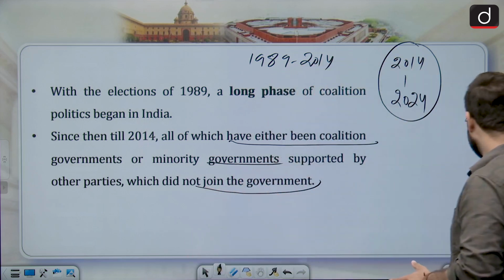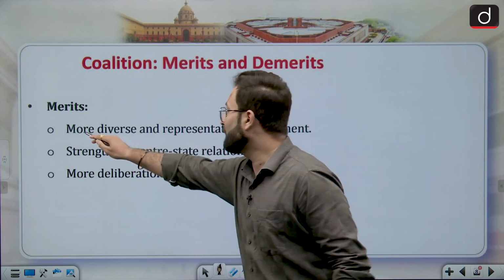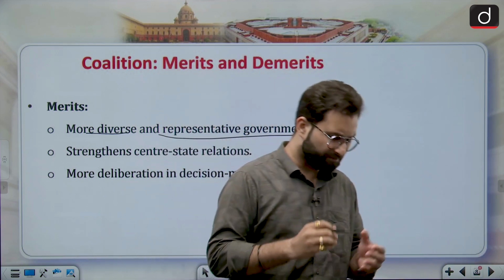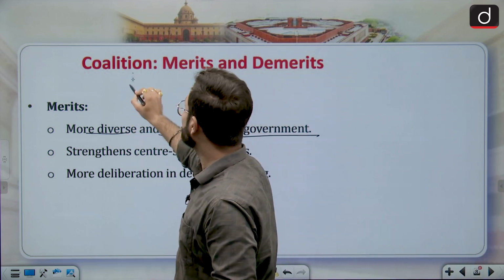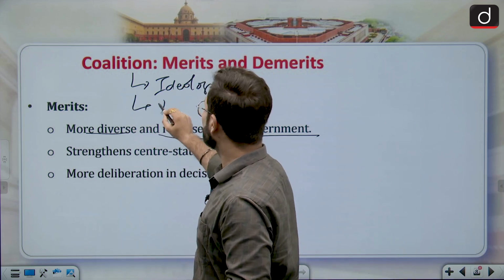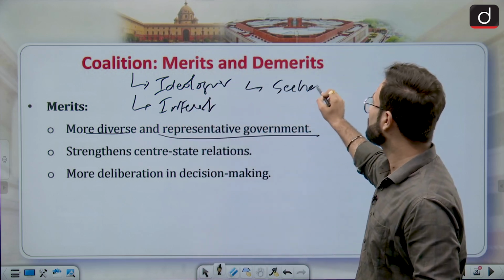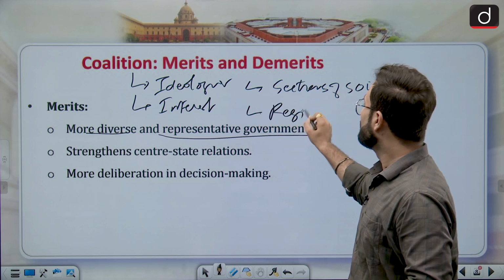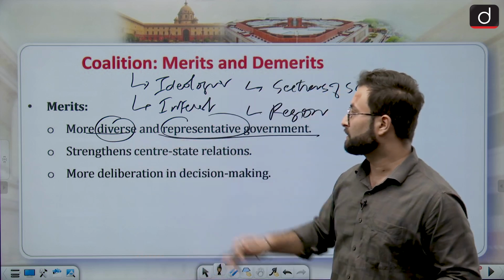Now coming to the next part, that is, what are the merits and demerits of coalition government. If we see the merits, first, more diverse and representative governments. Since there are two or more parties forming a coalition, they are representing various ideologies, various interests, various sections of society, and various regions as well. Considering that, this kind of government will be more diverse and more representative.